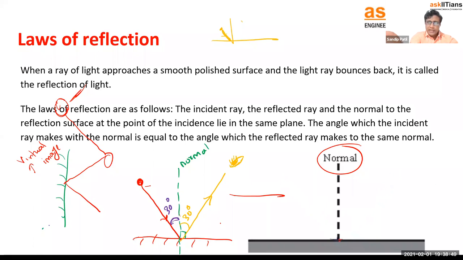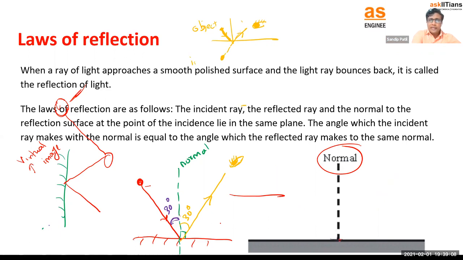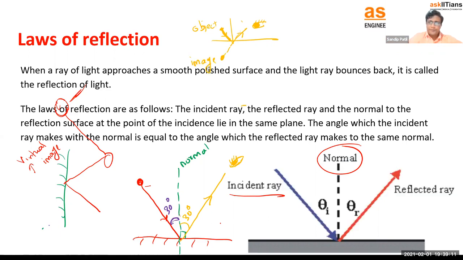So this is the incident ray, this is the reflected ray, and consider this is the observer watching from here. What you are going to feel is that the object is here, and we can call it the image. So I can say this is my object and this is my image.